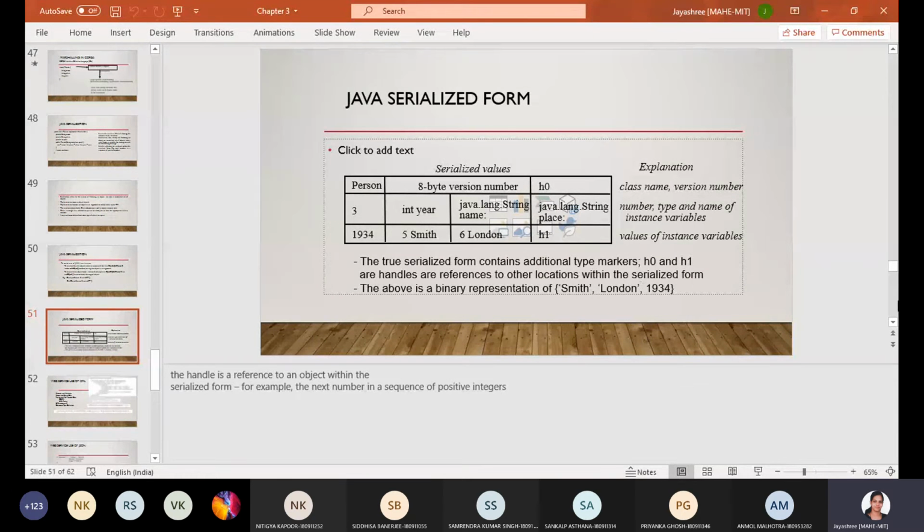What's your roll number? Ma'am, ITA 15. Okay, fine. So what are these H0 and H1? Here, handles. Why are handles being used? They are used to reference the objects, objects within the objects. Okay, good.